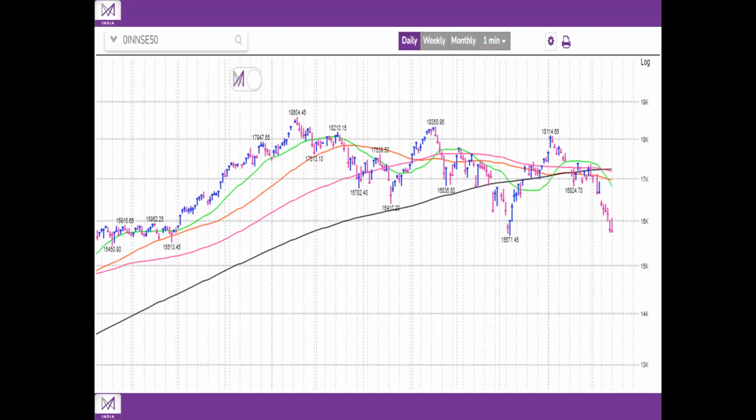On Friday, Nifty started the session on a strong footing but succumbed to selling pressure during the latter half of the day and ended the day 0.2% lower. However, on Friday, Nifty did not breach its Thursday's low of 15,735. Hence, we count it as day 1 of rally attempt.